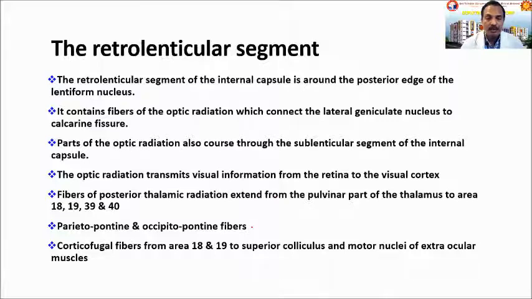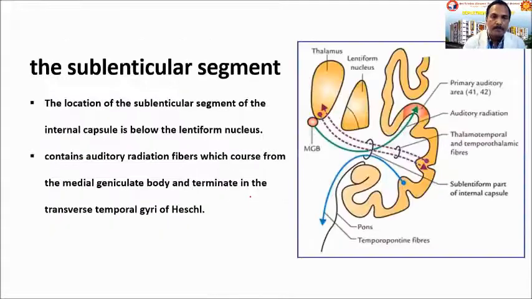And there are corticofugal fibers also present here, like parietopontine and occipitopontine. Mainly these corticofugal fibers from 18, 19 go to the superior colliculus of the midbrain, where it is associated with the visual reflexes.